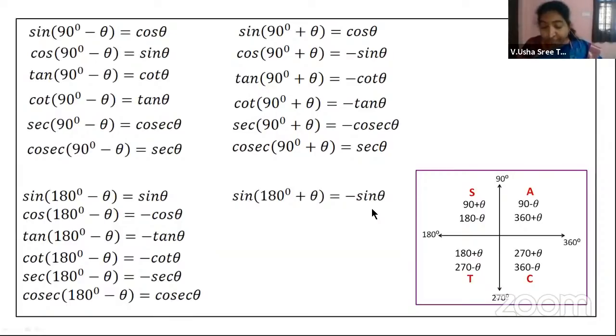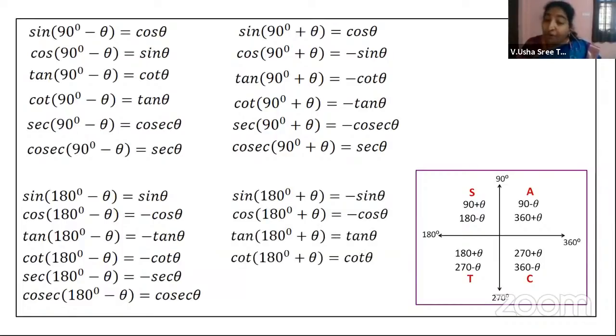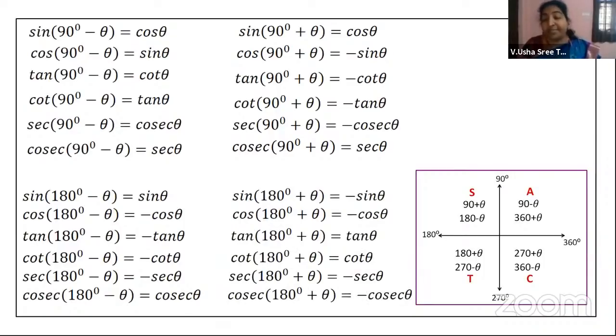So keeping that in mind, quickly we will try to see the remaining formulae. Cos of 180 plus theta will be minus cos theta, because cos is negative in the third quadrant. Tan is positive, cot is positive, secant is negative, and cosecant is negative. Hope you got that, right? So you have tan and cot positive in the third quadrant, but all the remaining are negative.